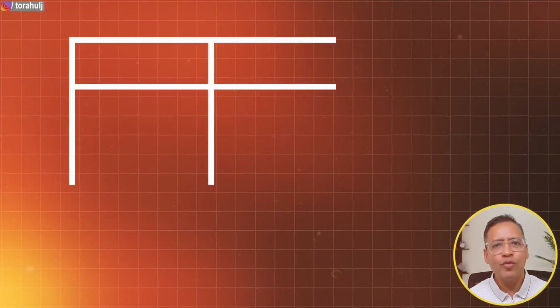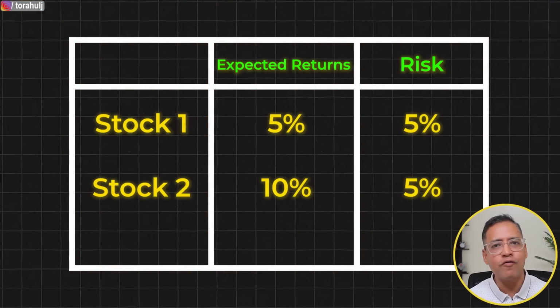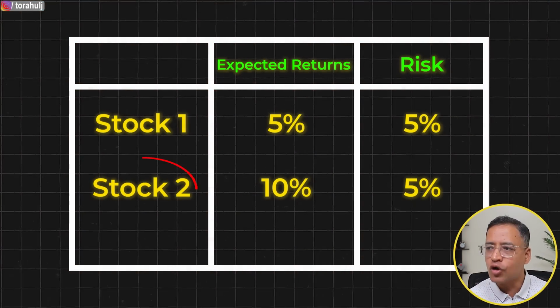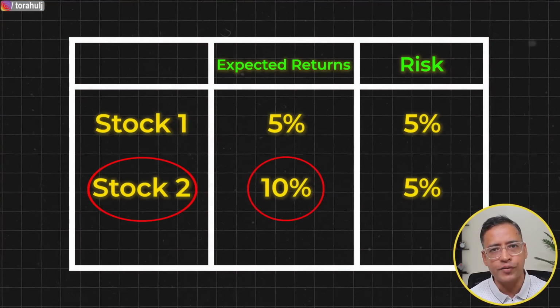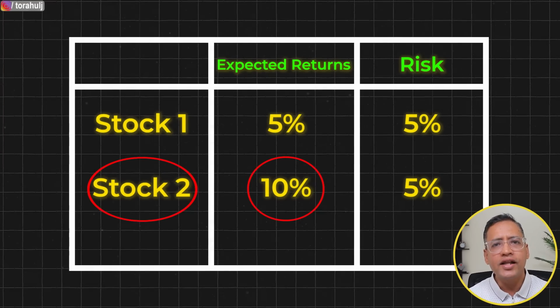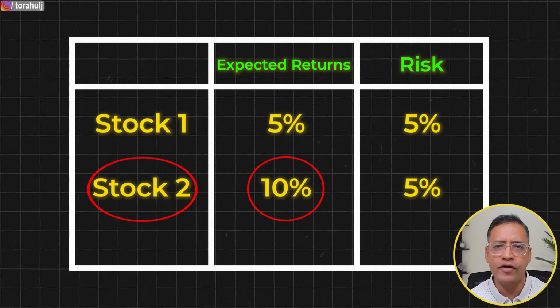And yes, that is an excellent answer, but have a look at this screen now and tell me which one would you go for now. Here both stocks have the same potential risk of falling down by around 5%, but stock 2 has an expected return of around 10%, twice that of stock 1. In this case, stock 2 should be our preferred investment avenue.